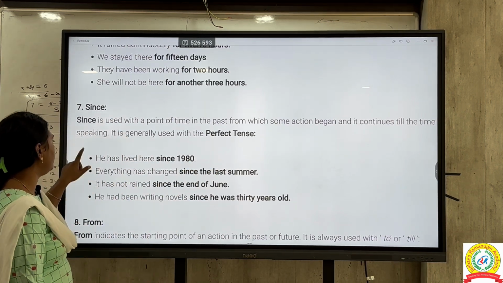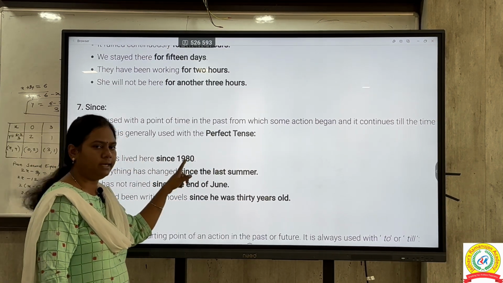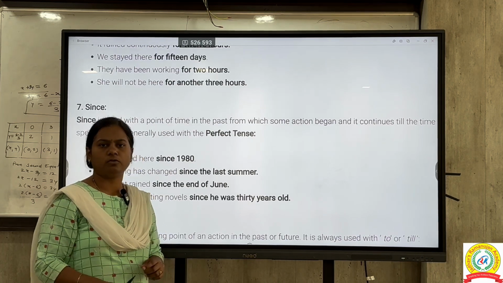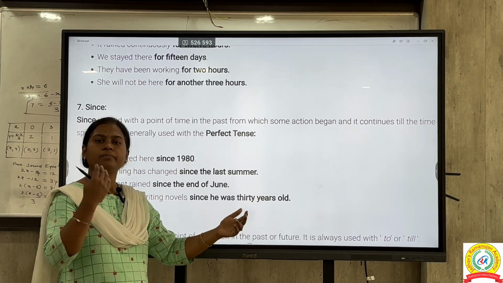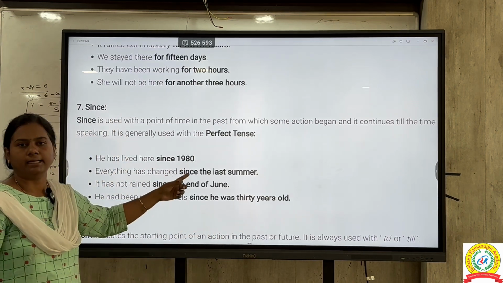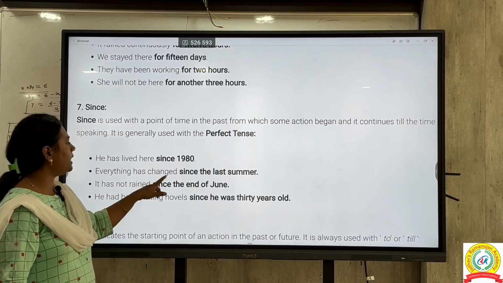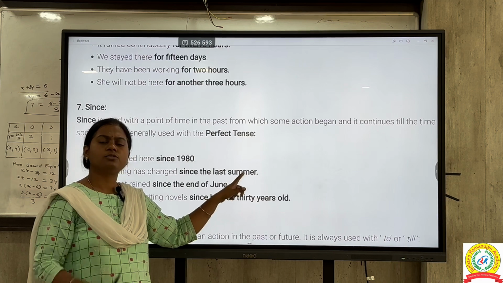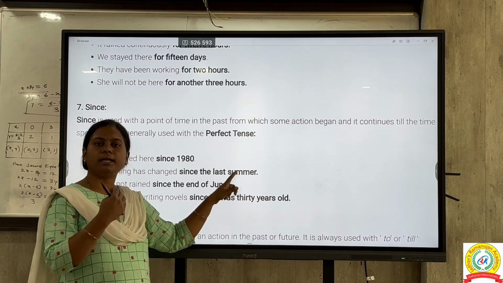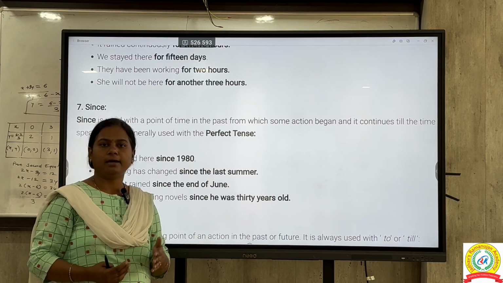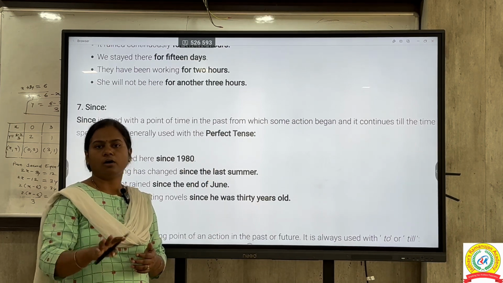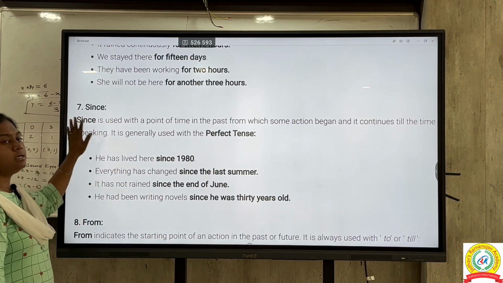So we'll say for example, he has lived here since 1980. Means still he is living here only. But what is the point from which he is staying here? He is staying here since 1980. Then everything has changed since last summer. So still it is going on, still it is continuing. When something is continuing over some period and is going on right now also, in that case you go for since.